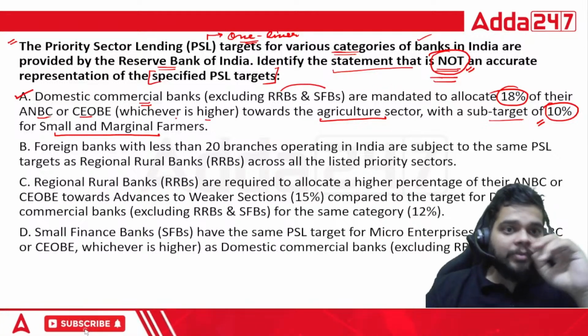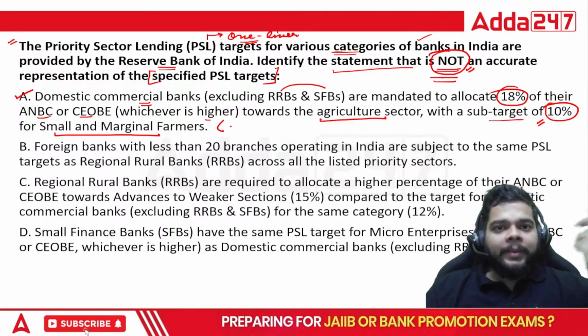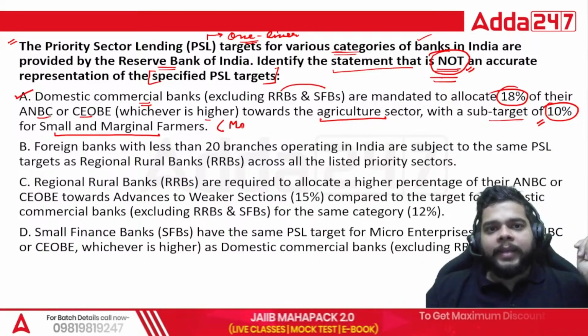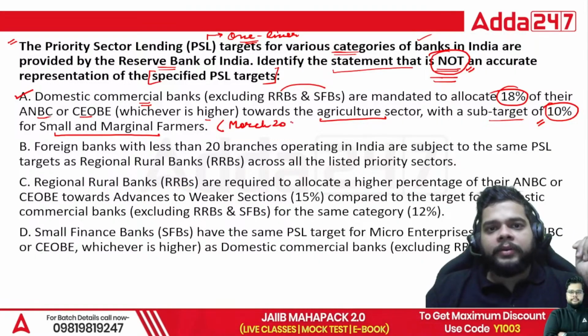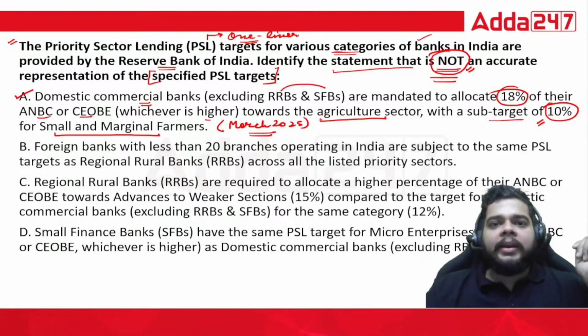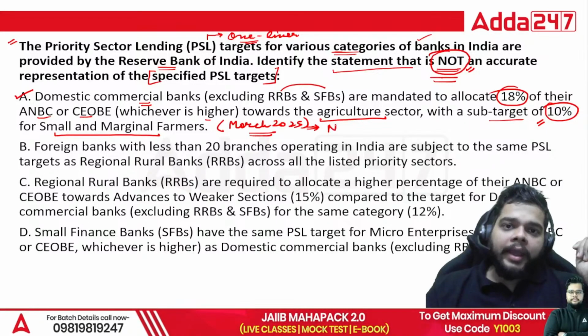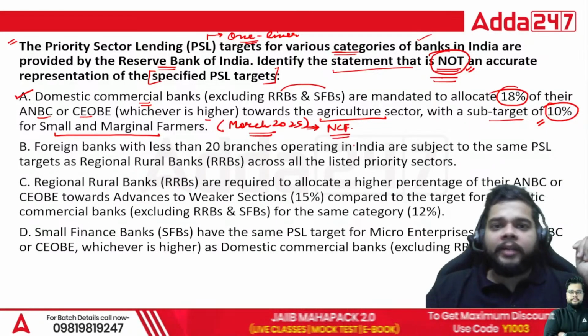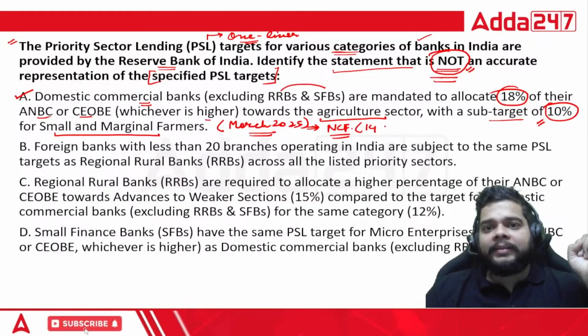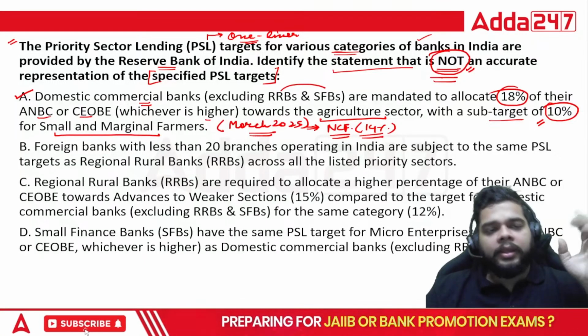And when I talk about the amendment made by the RBI in March 2025, it has added one more category in the agricultural sector obligation, that is the NCF category, non-corporate farmers category. For that, 14% is the obligation now. Okay.